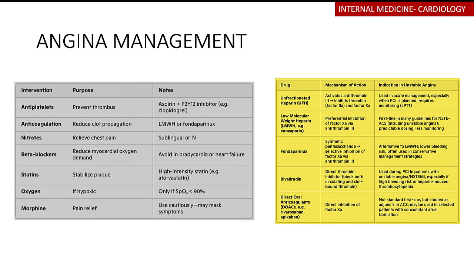And in terms of low molecular weight heparin, this one is going to be given as a parenteral route. It's going to be given subcutaneously. It can be preferred to the unfractionated heparin because it has a shorter half-life. And this one is going to be inhibiting activated factor 10, also through the action of antithrombin 3.